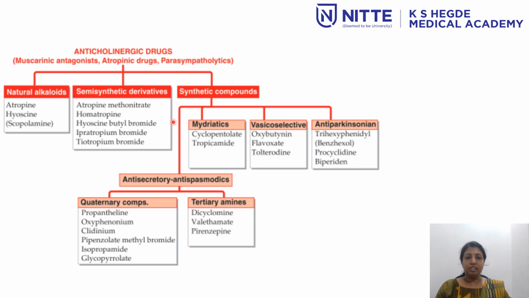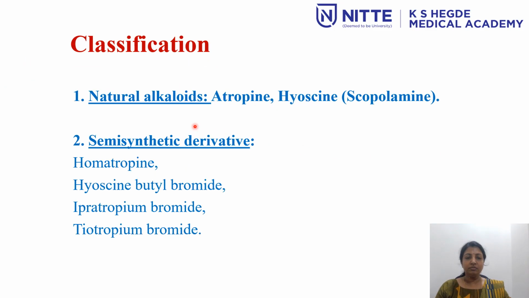Now coming to the classification of anti-muscarinic agents or atropinic agents, we have natural alkaloids like atropine and hyoscine. We have semisynthetic derivatives and synthetic derivatives, classified according to the action: anti-secretory or antispasmodics, mydriatics, vesicoselective, and drugs for Parkinsonism. Once again, natural alkaloids: atropine and hyoscine. Hyoscine is otherwise called scopolamine. Semisynthetic derivatives: homatropine, hyoscine butyl bromide, ipratropium bromide, tiotropium bromide.